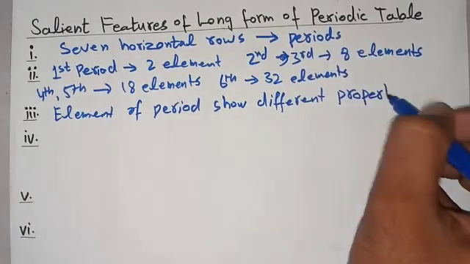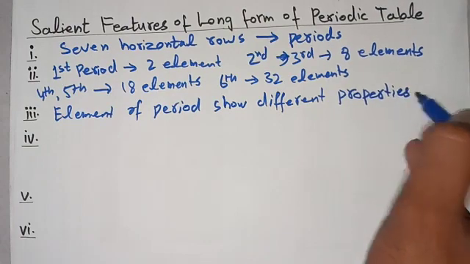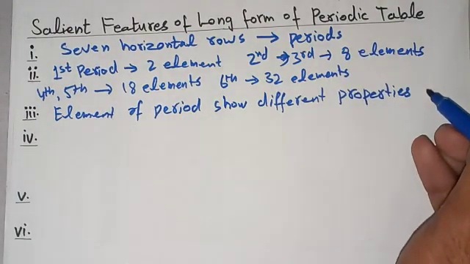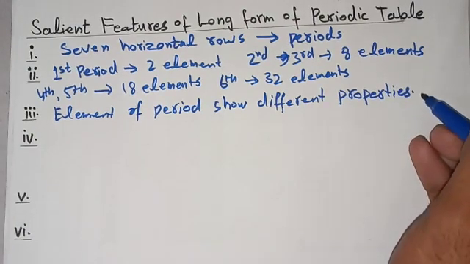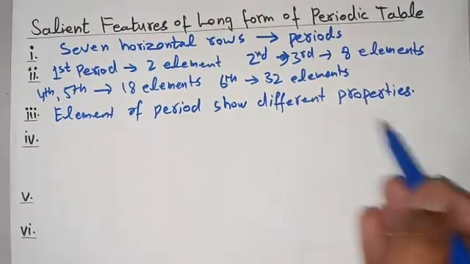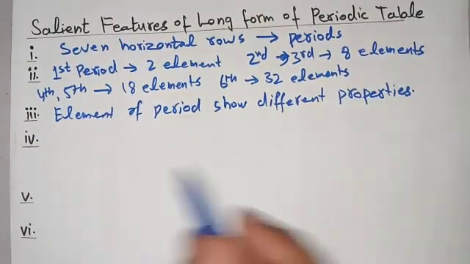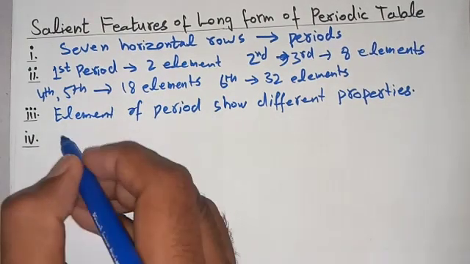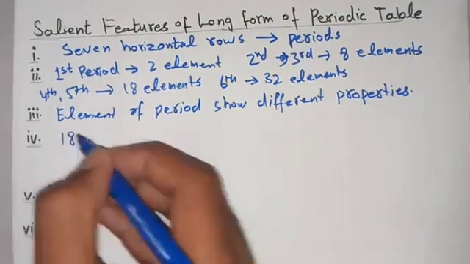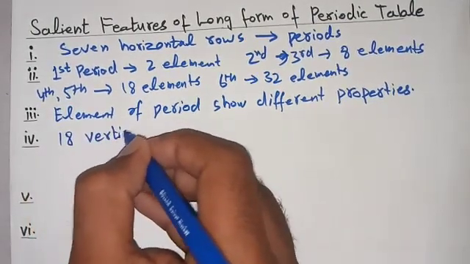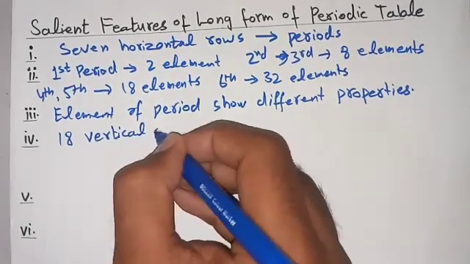That is to say, in a period the first element will have a different property, the second will have a different one, and the third will have a different one. In a period every element has a different property from the other elements. Now its fourth point is that there are 18 vertical lines or columns.